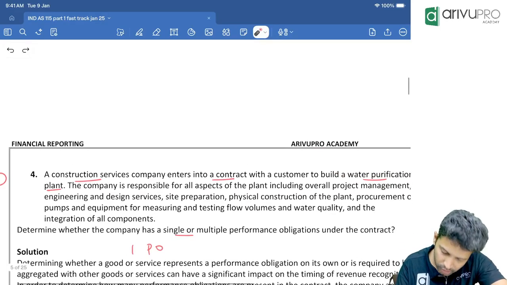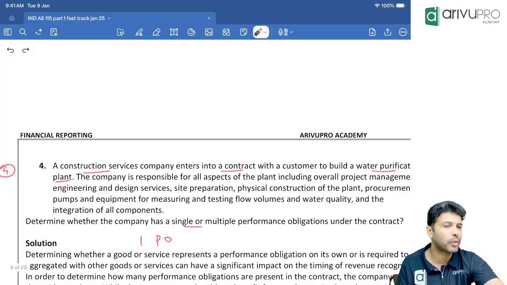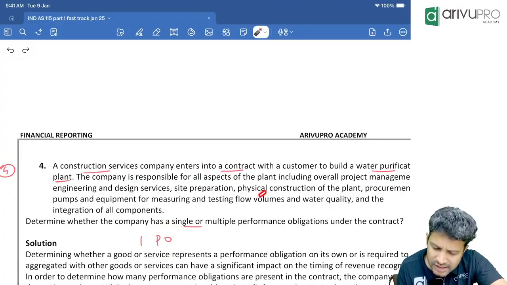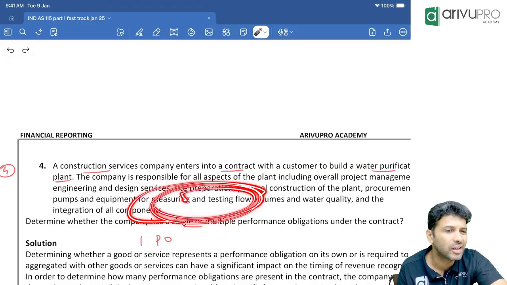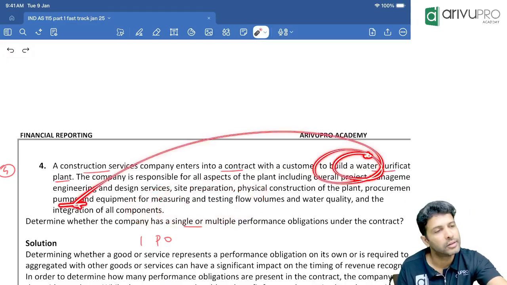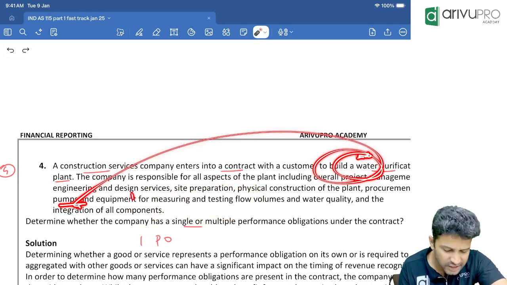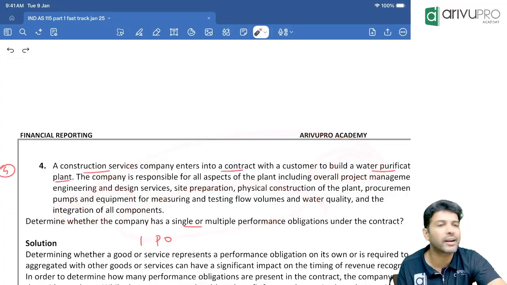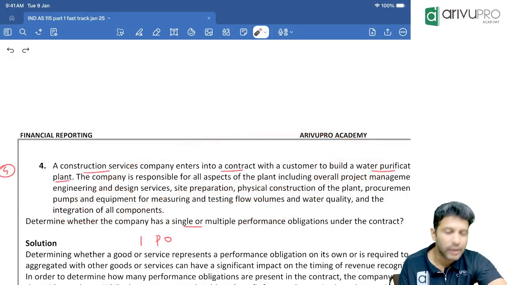How many POs? So in this contract, there is one performance obligation. Why? Because the customer cannot use all this independently. If the customer wants to use this pump and all, they have to use it along with what? The Aquaguard. So in fact all these are interconnected, interrelated assets. So they are not separate POs. They become one PO.